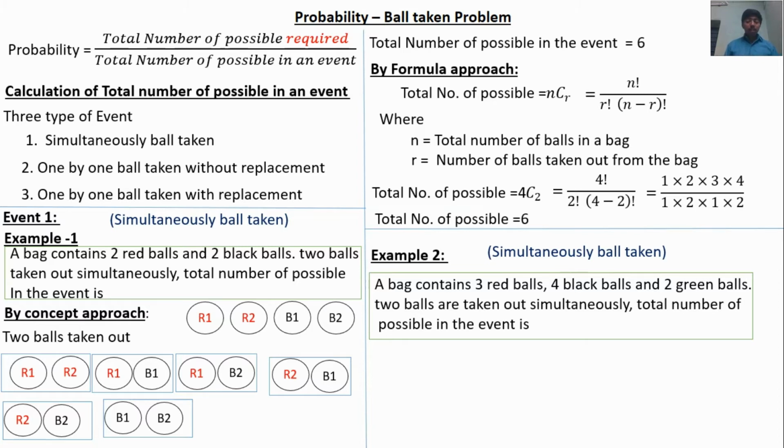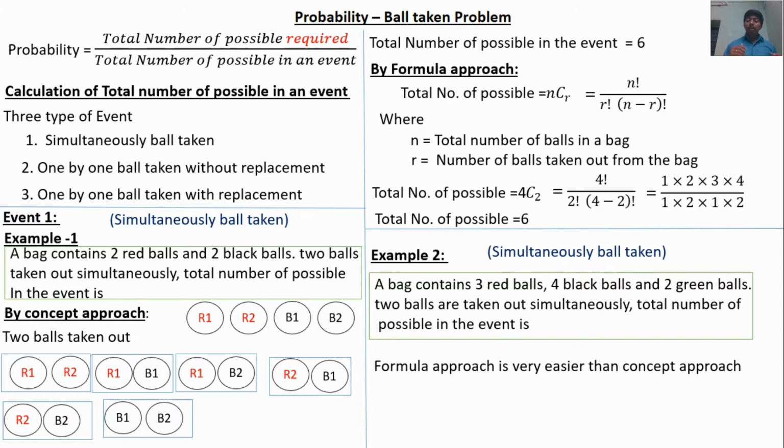When the count is very small, the conceptual approach may be the easiest one, but for all the cases, the formula approach is the easiest. Total number of possibles is equal to nCr. n means the total number of balls in the bag: 3 red, 4 black, 2 green.